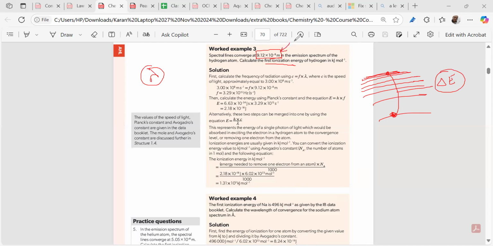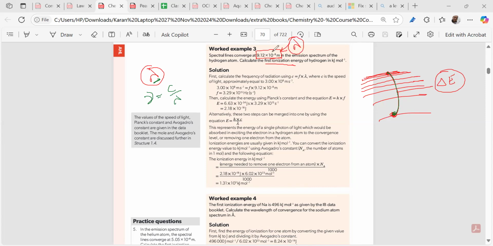See, the wavelength is given. How much wavelength of light was used by the machine, meaning the energy needed to take out the electron and put it into n equal to infinity. Did you get my point? So from here, they are giving you the particular wavelength. Can we calculate the frequency? Frequency is equal to c by lambda. Can you calculate this?